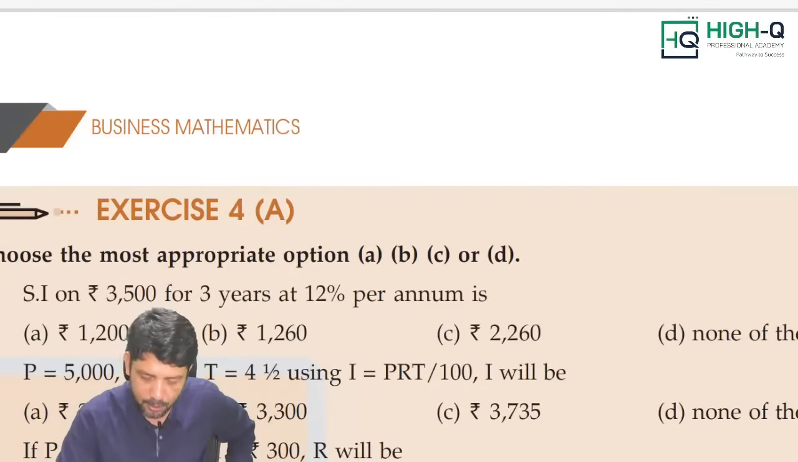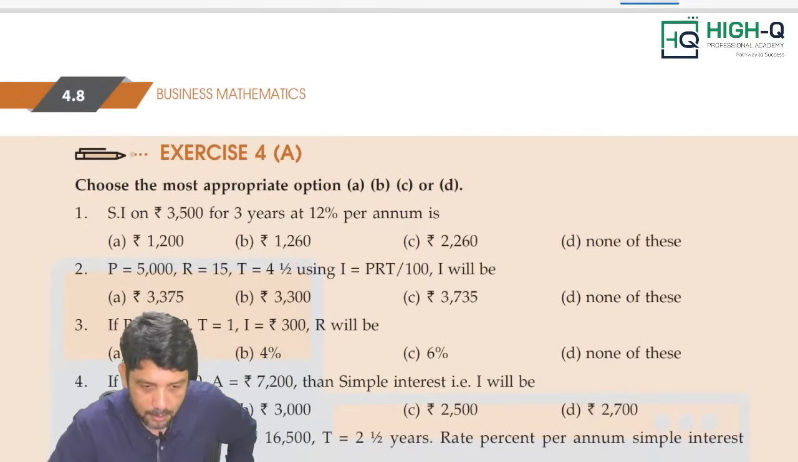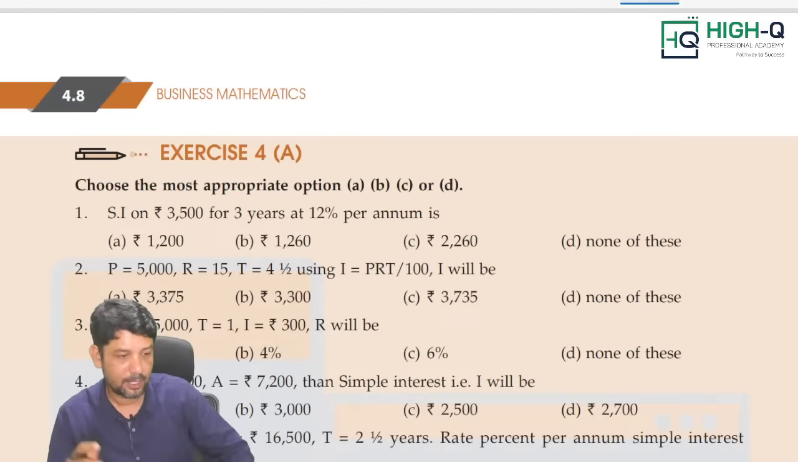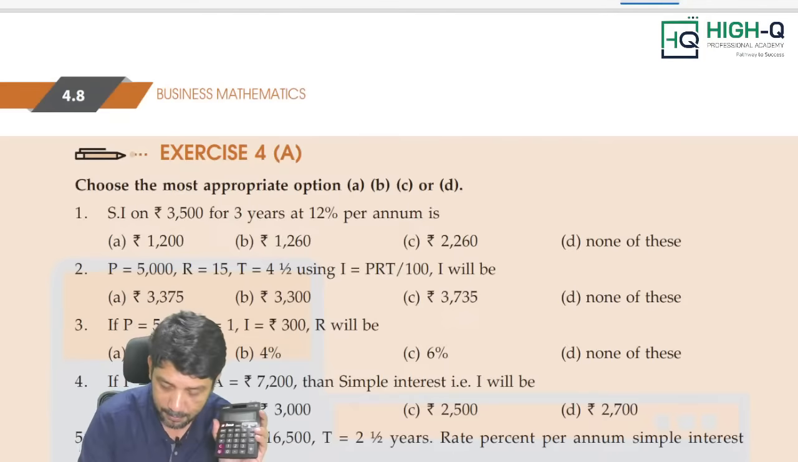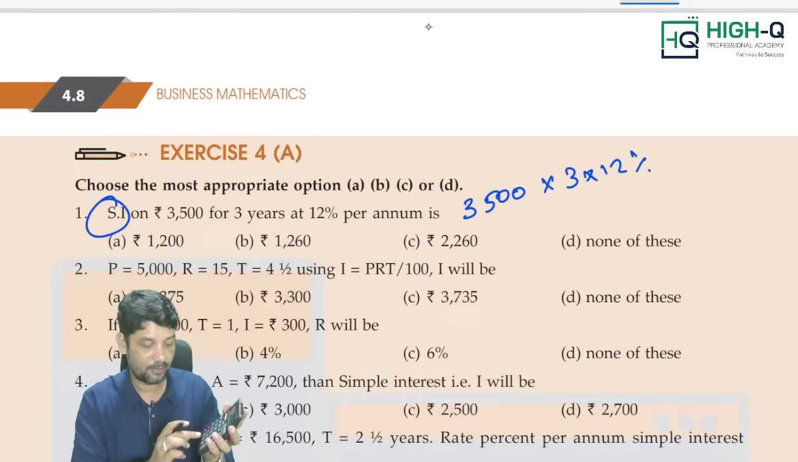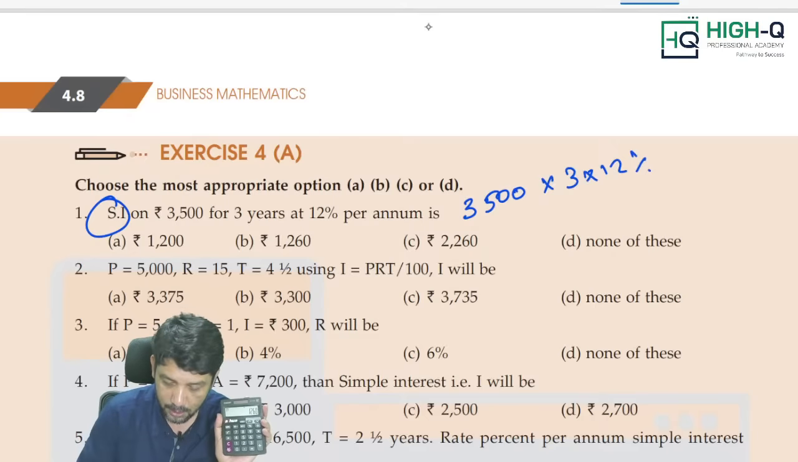If they ask you to find out simple interest, first question, on rupees 3,500 for 3 years, 12% per annum, simply take your calculator, my dear. Don't waste your time applying formulas and all. 3,500 into 3 into 12%. This is your simple interest. 3,500 into 3 into 12% is 1260. So our option is B.